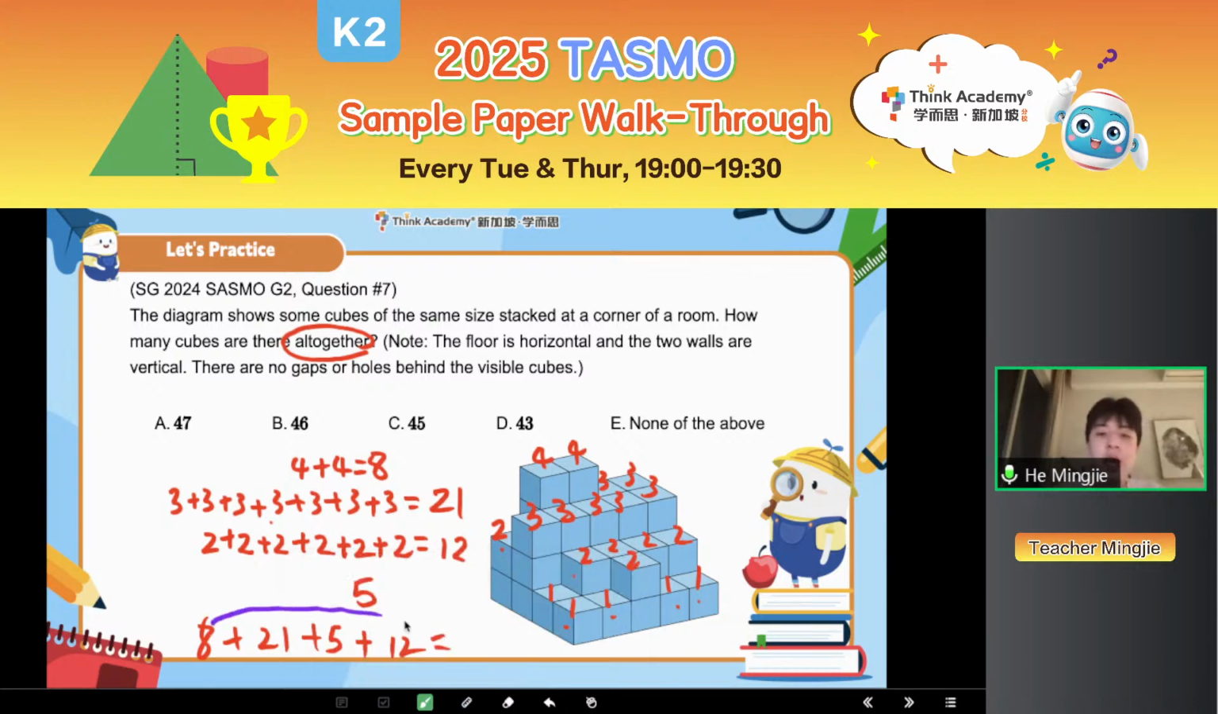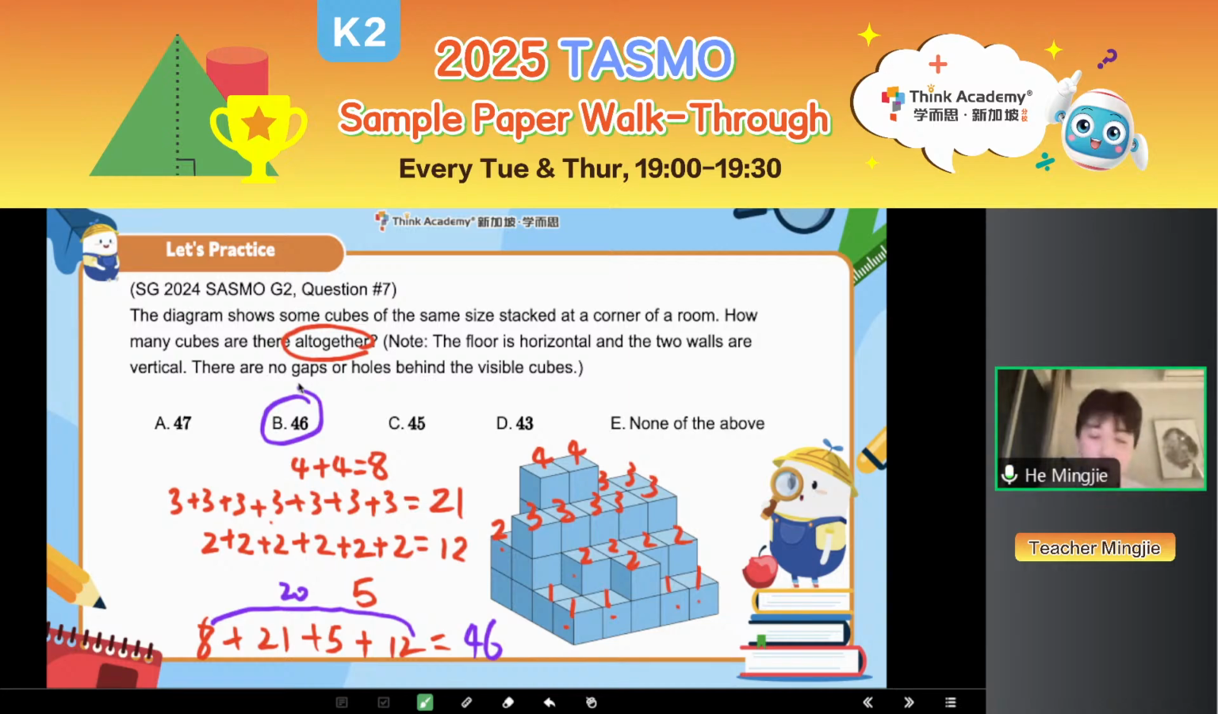So here you see 8 and 12, right? So they are best friend pairs. They can make tens by plusing each other. So here 8 plus 12 equals 20. And then 20 plus 21, 41. 41 plus 5, 46. Okay, so it means here the total number of cubes will be 46. Okay, well done. You see, you already can do P2 TASMO question 7. All right, well done.